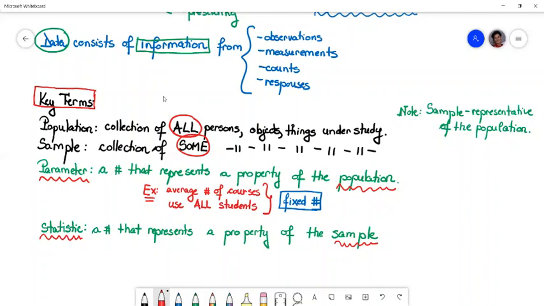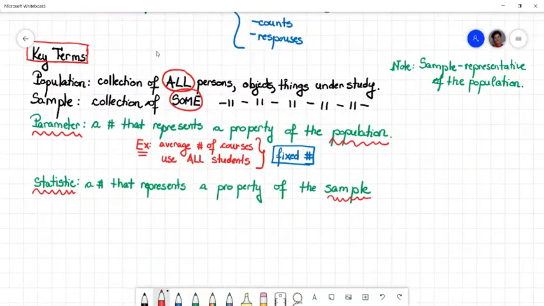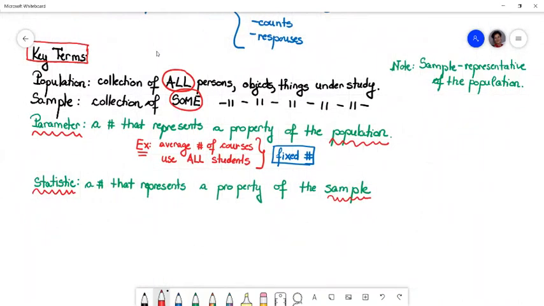As an example, I'll just write this down. Let's just say the purpose of the study is to look for the average number of courses a student takes at this college. But instead of all students, I will be using some students. For example, some students in my spring semester, I will just use a class in my spring semester, and then I'll use the class in my fall semester.